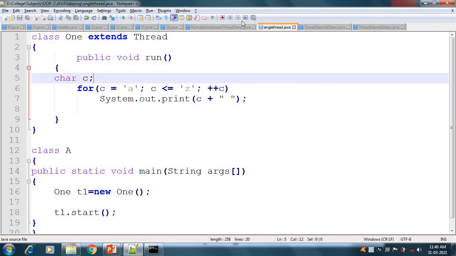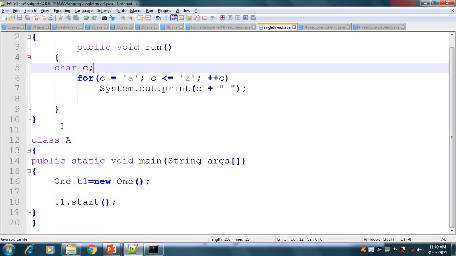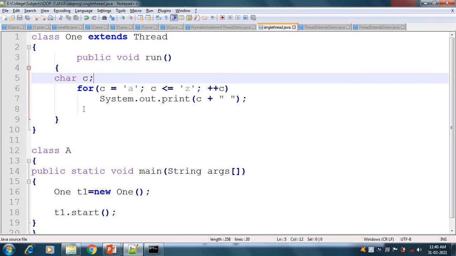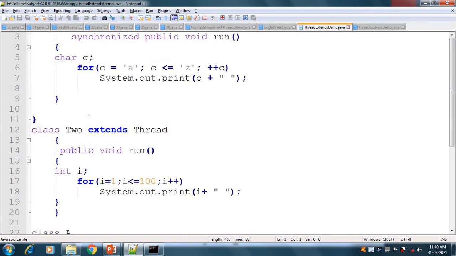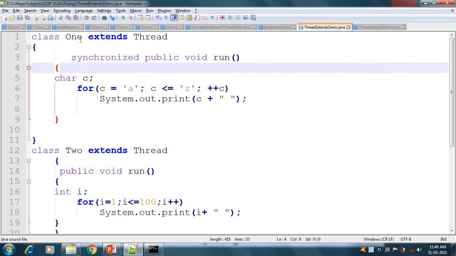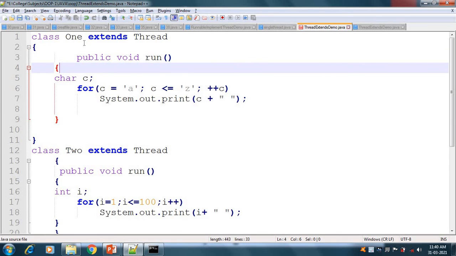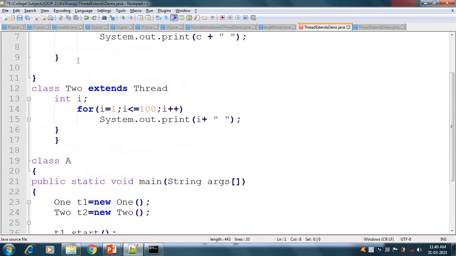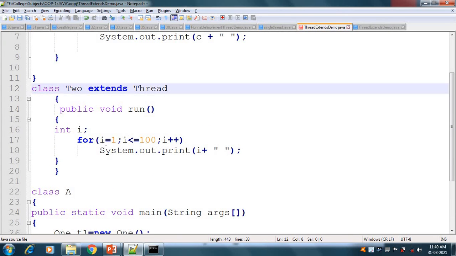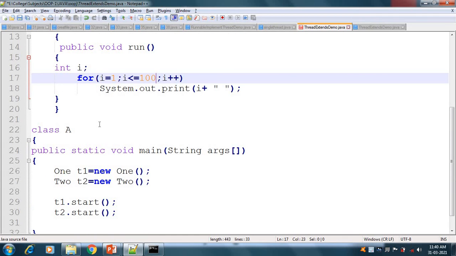Now we will discuss multi-threading. It means if we have more than one thread in our program, then what will happen? In this program, our first thread is class 1's thread, which is printing A to Z. Our class 2 has another thread that is printing 1 to 100. So both threads will work simultaneously.